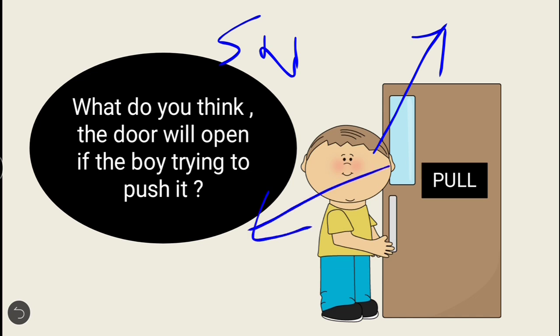Will the door open? No, the door would not open. It means to open the door, he must apply a force of 5 Newton in a particular direction, toward himself. Then only the door will open. Now you see how direction is important for information.